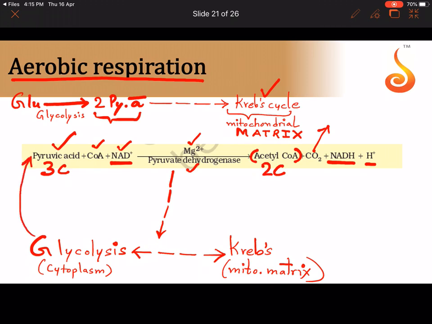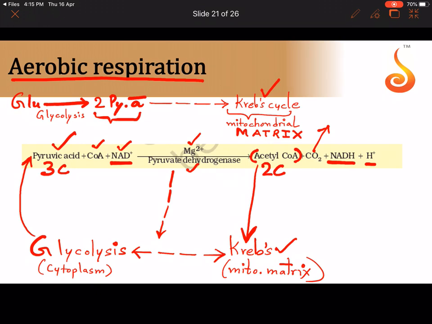So this is the bridging reaction between glycolysis and Krebs cycle. What is the product of glycolysis? Pyruvic acid was the product of glycolysis. And what is the raw material for Krebs cycle? Acetyl coenzyme A is the raw material for Krebs cycle. So the end product of glycolysis is converted into acetyl coenzyme A, which feeds the Krebs cycle.